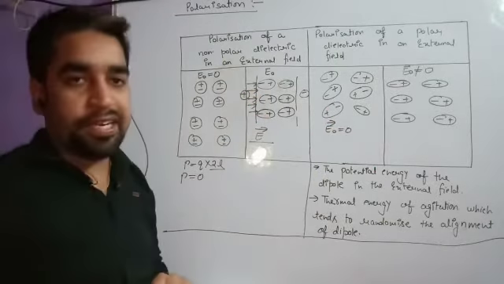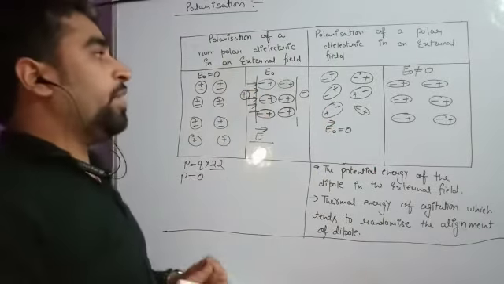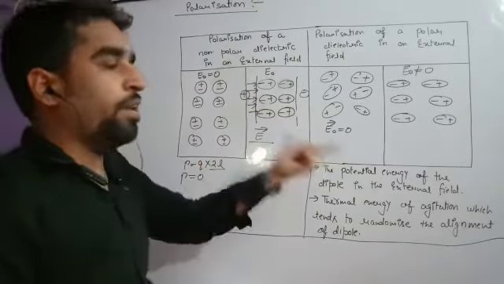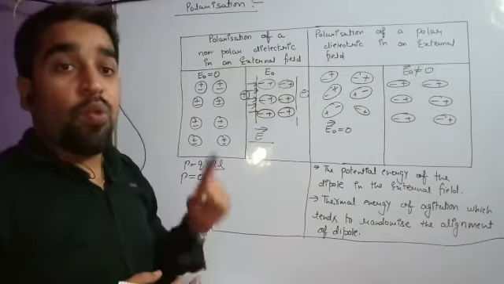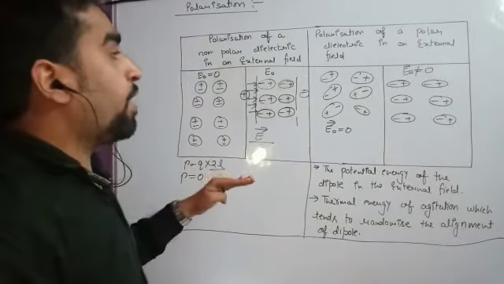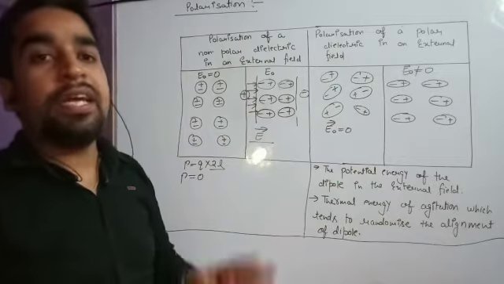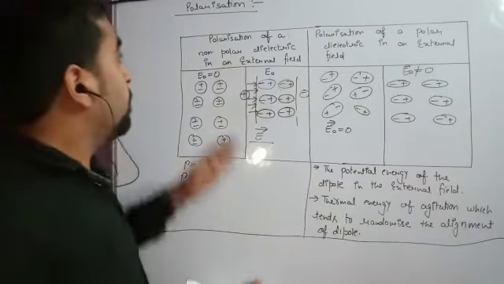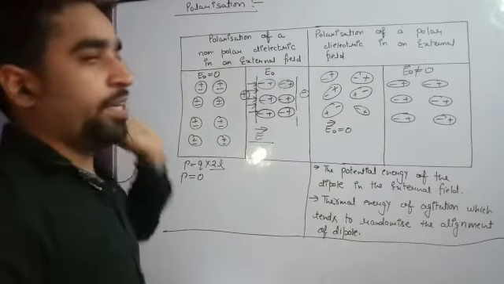They will behave very similar to the non-polar dielectric material. So we can say that either we have the non-polar dielectric material or the polar dielectric material, when an external field is applied, they will acquire a permanent dipole moment, and because they acquire the permanent dipole moment, this process is known as polarization.